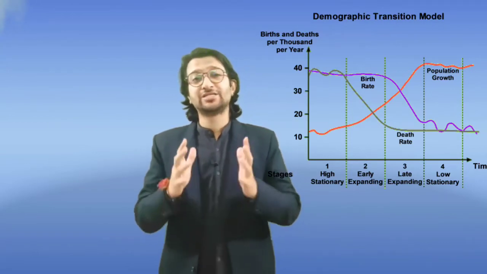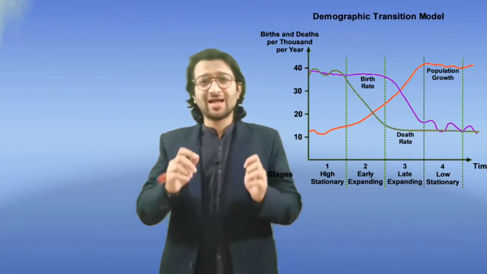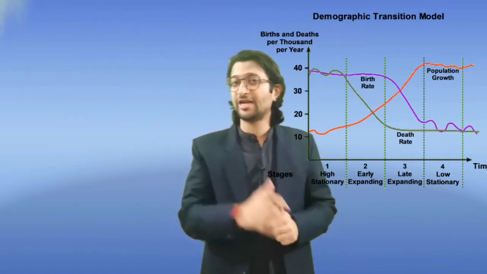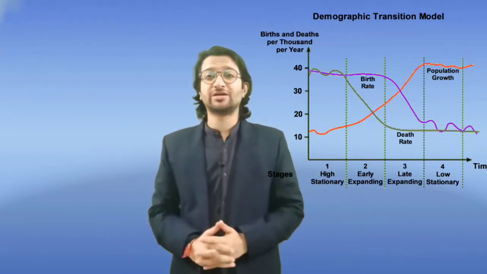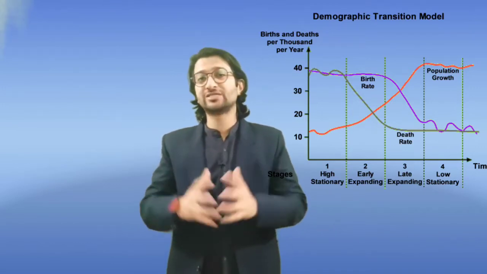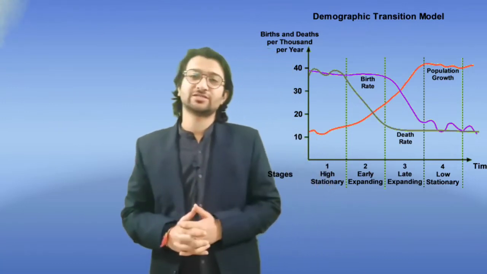The first stage is the high birth and high death rate stage, and this will happen when the country is economically underdeveloped or relatively poor. The death rate is higher because less developed countries have poor healthcare facilities, poor standards of living and poor sanitation facilities, and therefore life expectancy is lower in these countries.